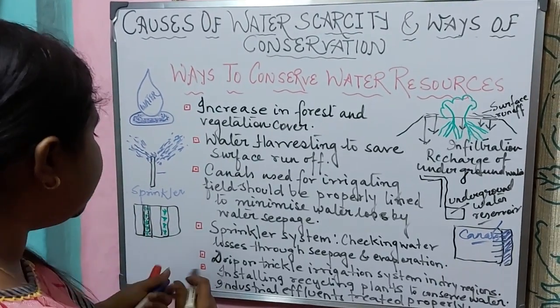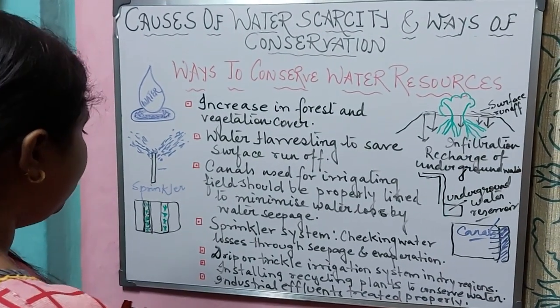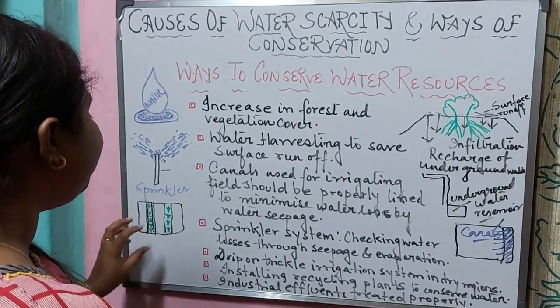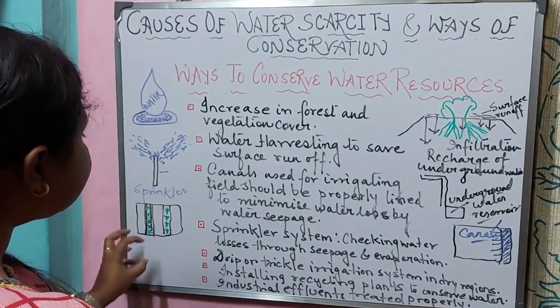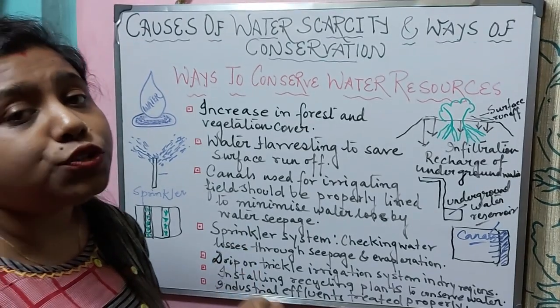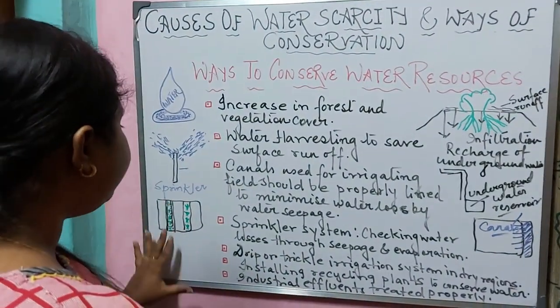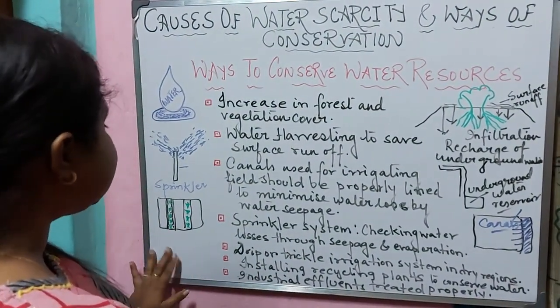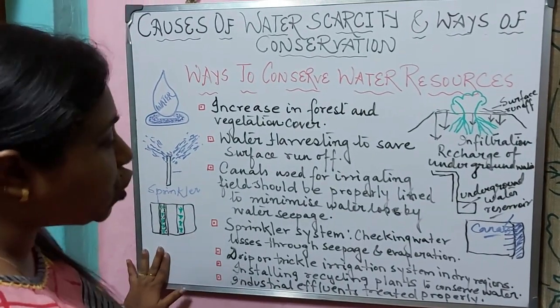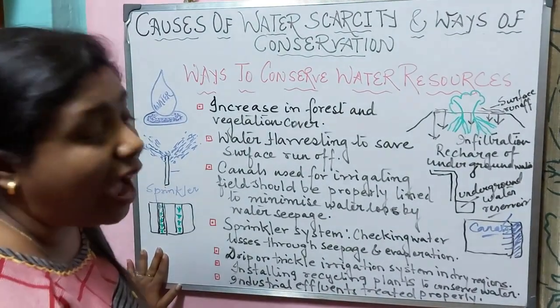The main purpose is to allow the water to reach the roots of the plant. It helps to protect the nutrients and it also conserves the moisture of the soil. So it is a very useful method, and especially it is used in the dry regions.